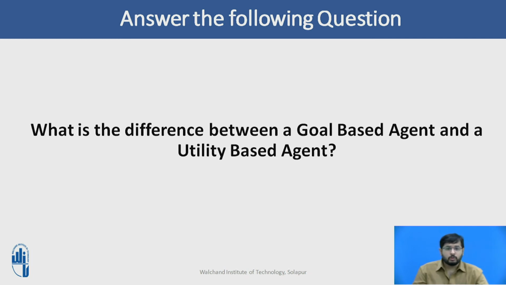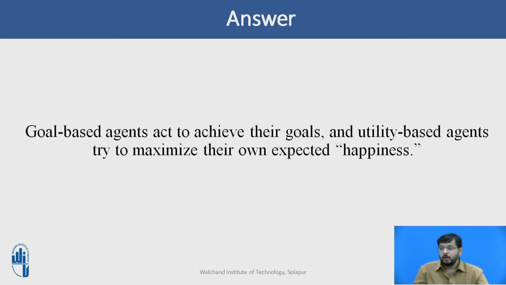If you have gone through the examples that I've taken in the videos, a goal-based agent acts to achieve a particular goal regardless of the attributes of performance it has. So it will not consider the cost of the actions, it will not consider the safety, or the route in the sense of the taxi that it is going to take, whether the route is long or short. Whereas a utility-based agent tries to maximize its own expected happiness. Okay, so this is the answer for this particular question.